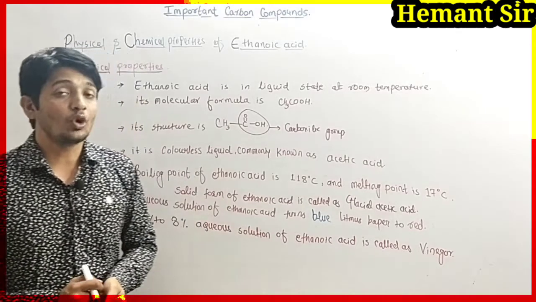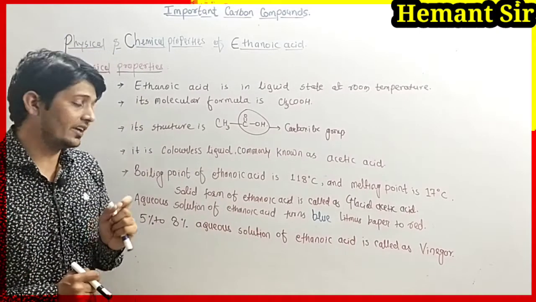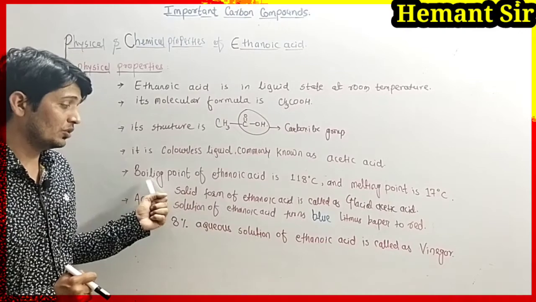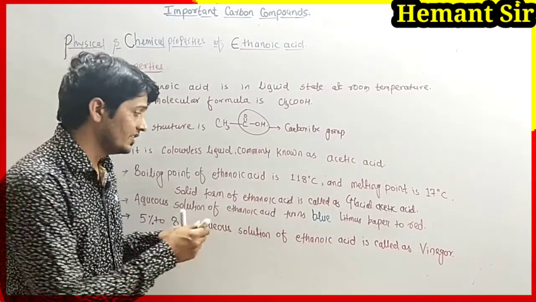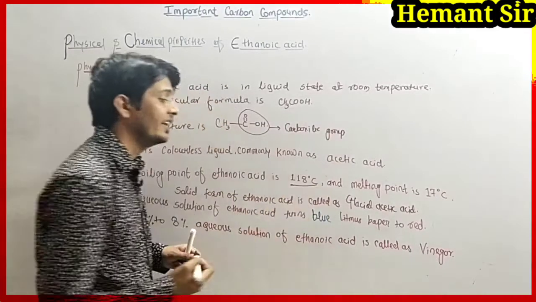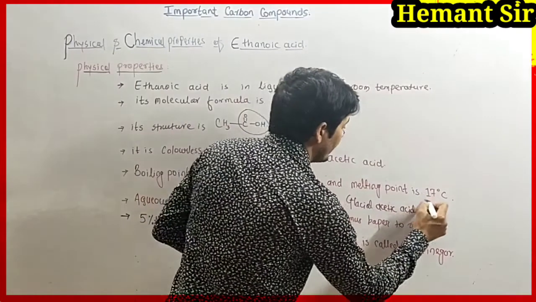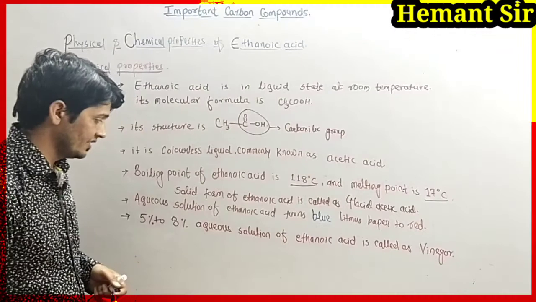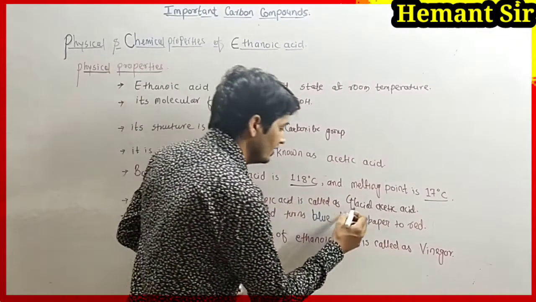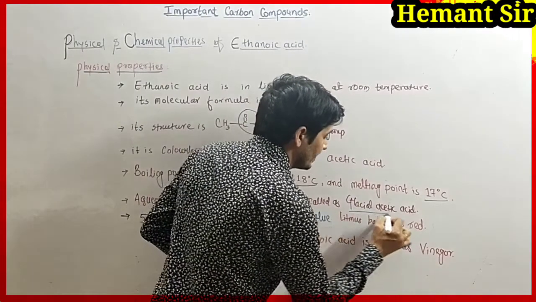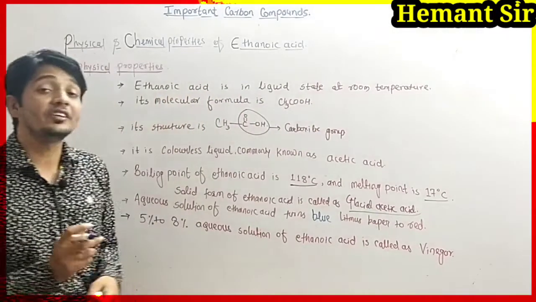Its boiling point is 118 degrees Celsius, its melting point is 17 degrees Celsius, and solid acetic acid is called glacial acetic acid because it looks like ice.